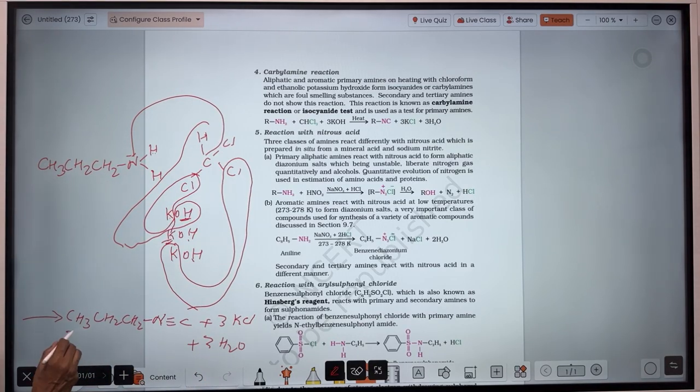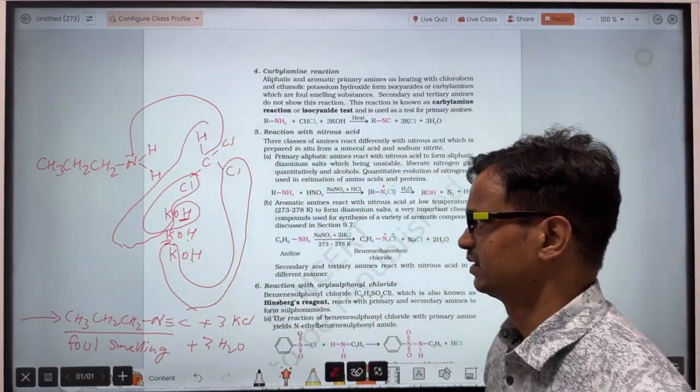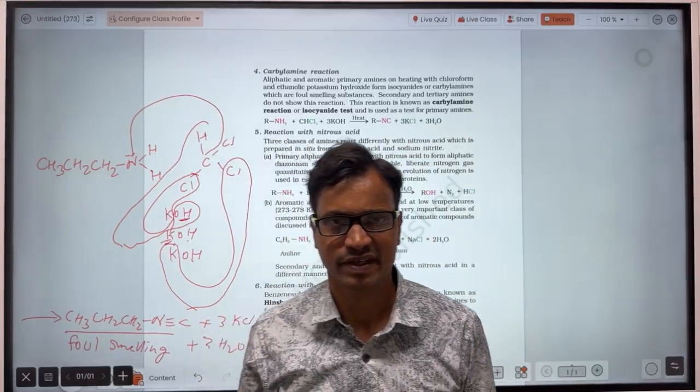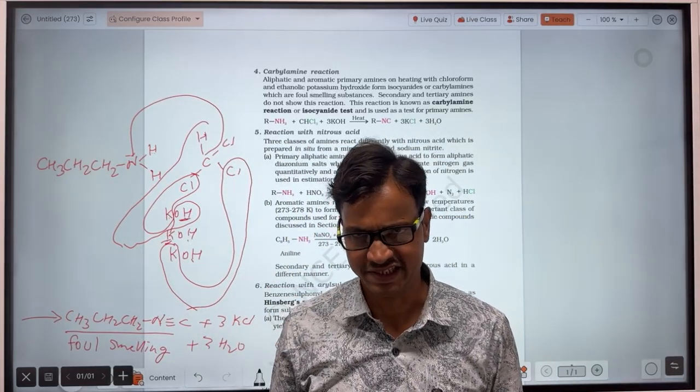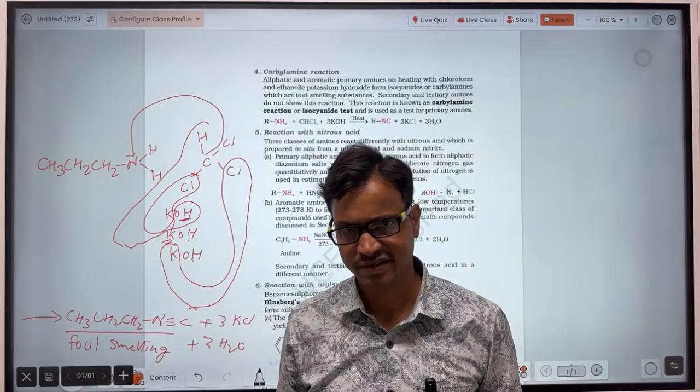So this one is the isocyanide test, and it will have a foul smell. That's why you can predict: if you react the amines with the mixture of chloroform and KOH, then a foul smelling substance will form.